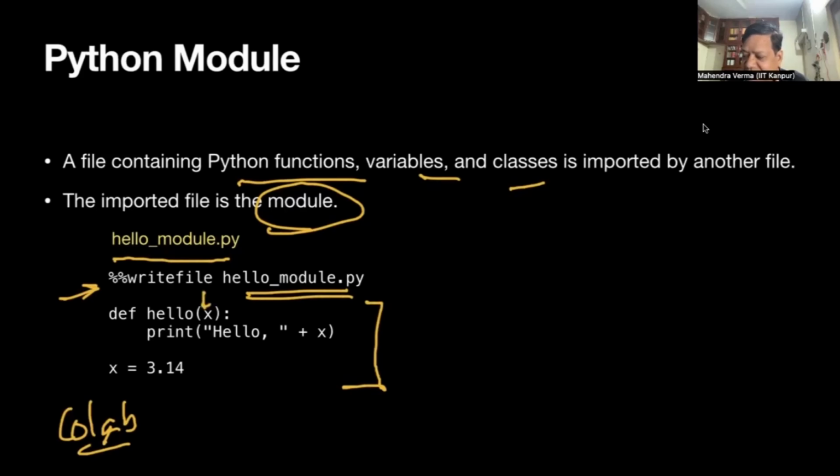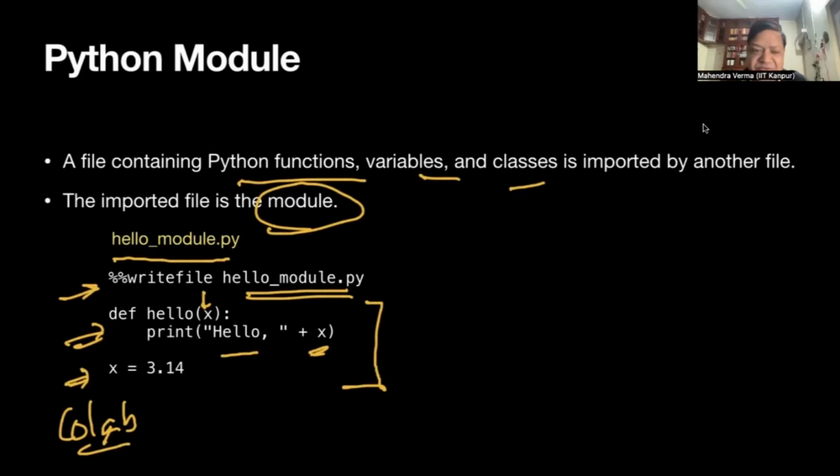Hello x is printing the string hello plus x, so it's going to concatenate x. X will be a string, the input to this function. For example, x can be Michael or Arjun. So x is a string variable which goes here. So this is a function, and we also have a variable x which is 3.14. So this is a file.